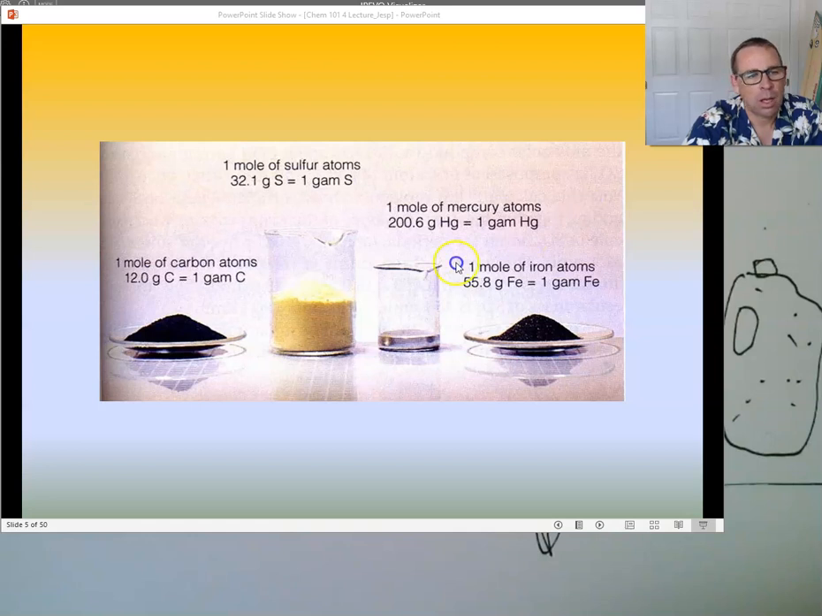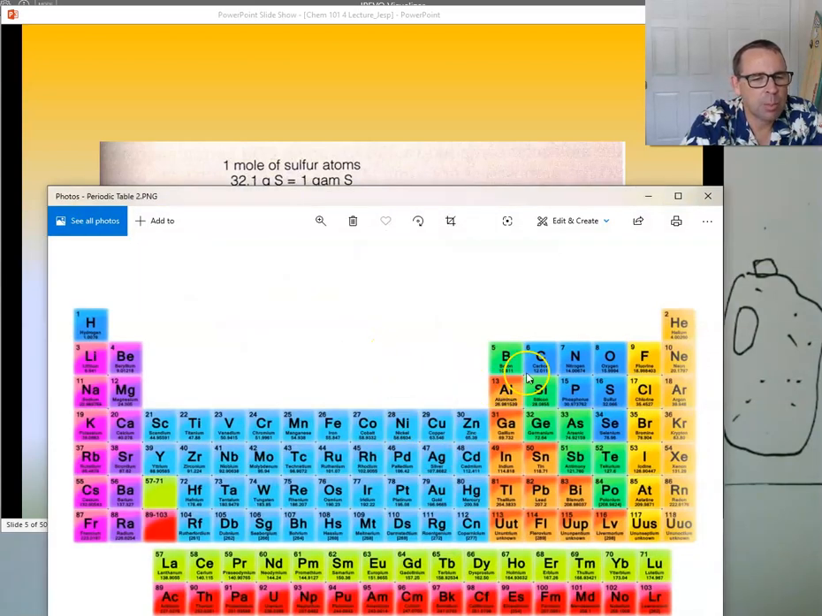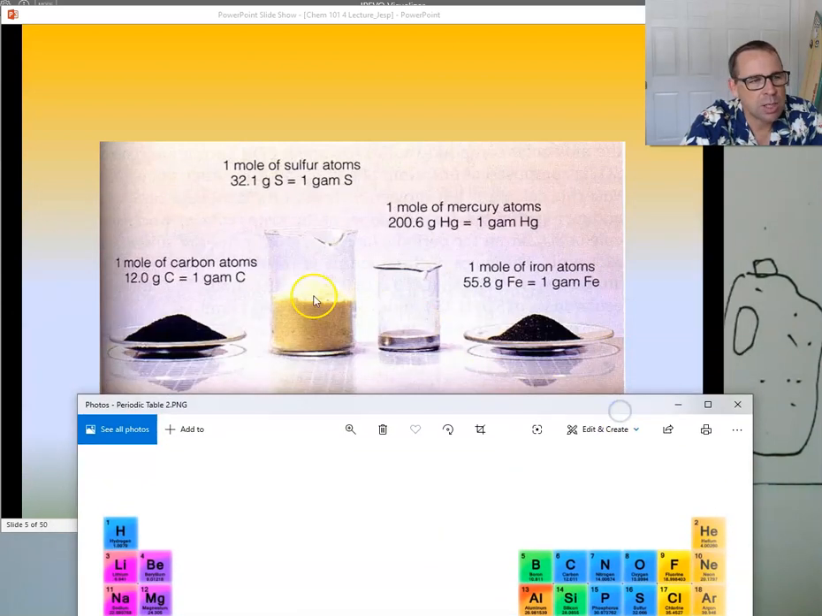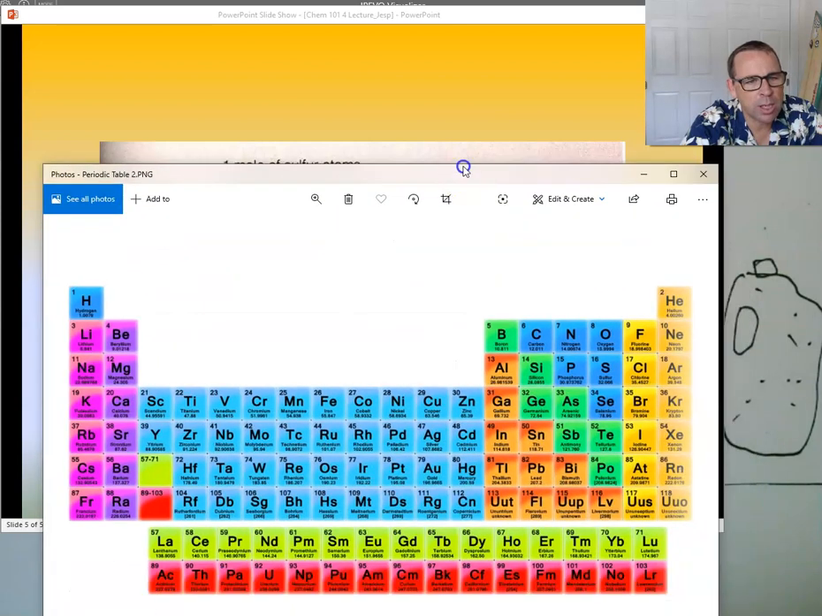Okay. Here's a mole of iron. A mole of carbon. All right. And notice, 1 mole of carbon is 12 grams of carbon. And if we bring up our periodic table and look at the mass of carbon on the periodic table, it says 12. So we're saying 1 mole of carbon is 12 grams of carbon. If we look at iron, 1 mole of iron is 55.8 grams of iron.